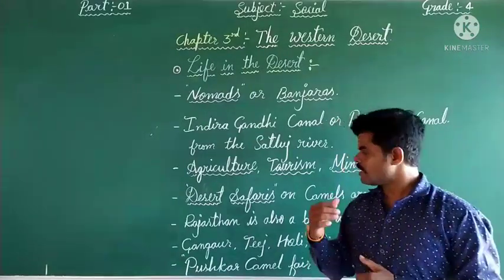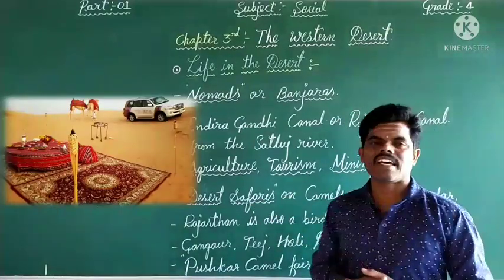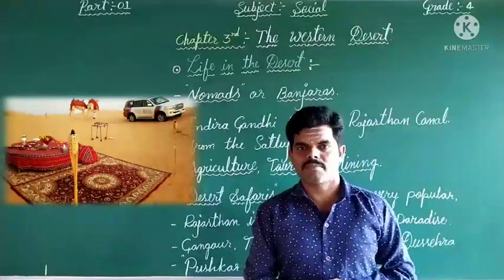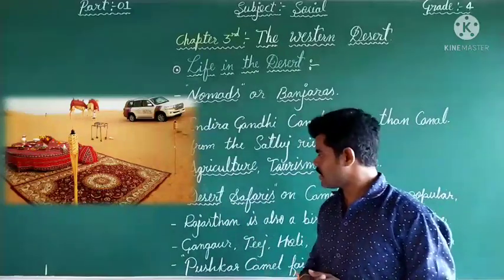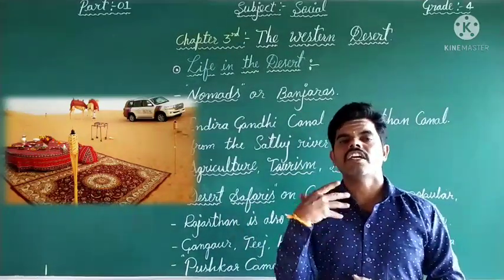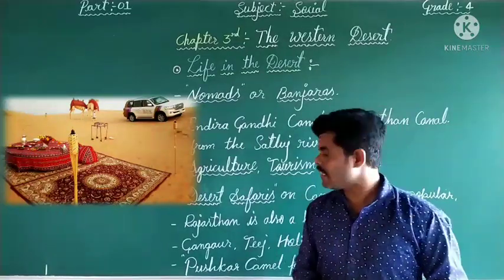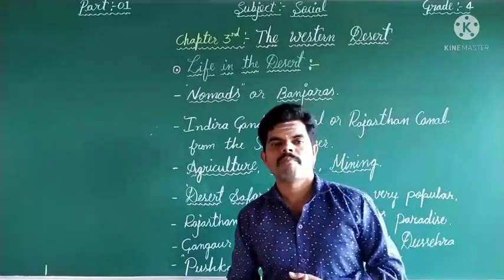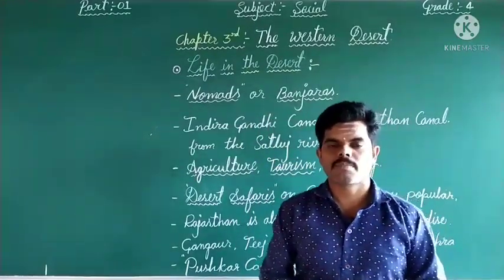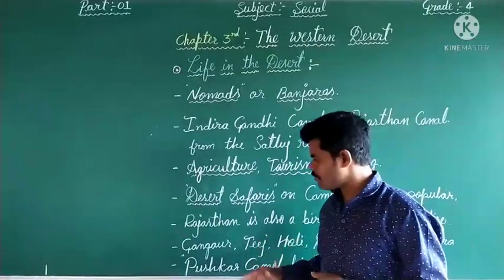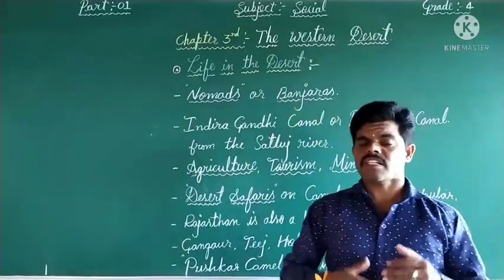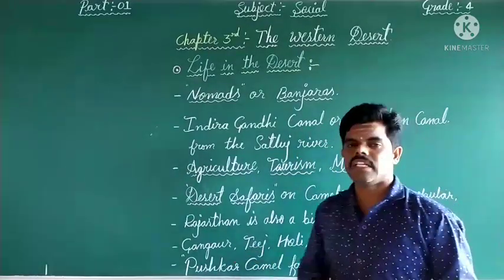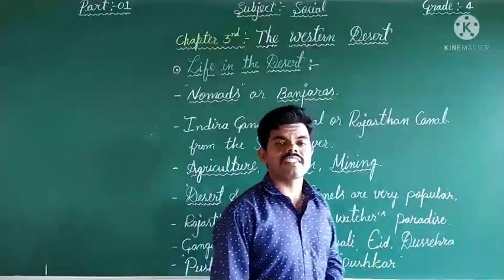In this region the desert safari on camels is one of the most popular attractions in Jaisalmer. Especially in the Thar desert region, desert safaris are very important and popular in Jaisalmer. And Rajasthan is also a bird watchers' paradise. Here they celebrate popular festivals like Gangaur, Teej, Holi, Diwali, Eid and Dussehra.